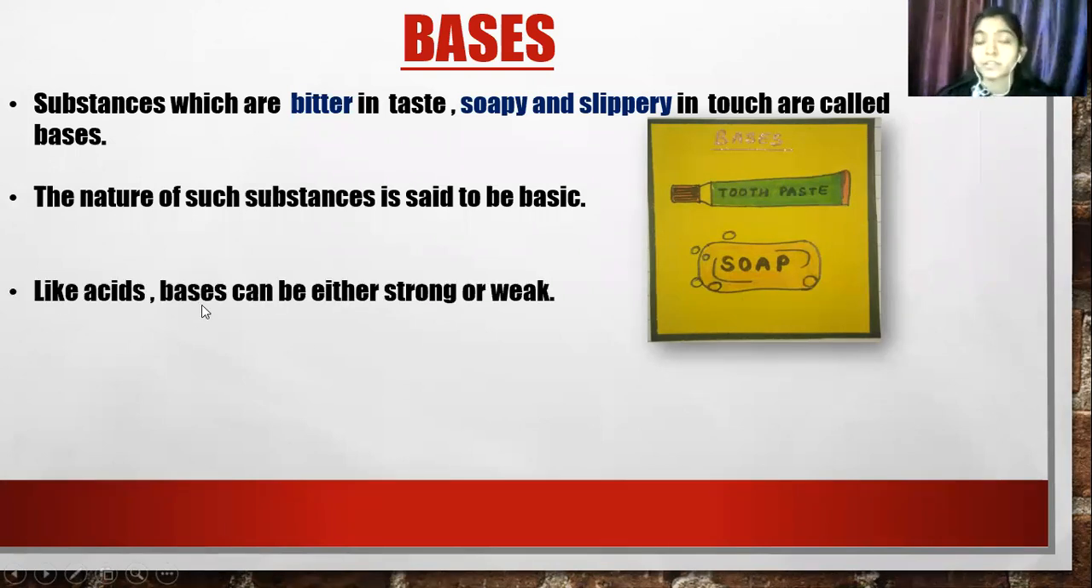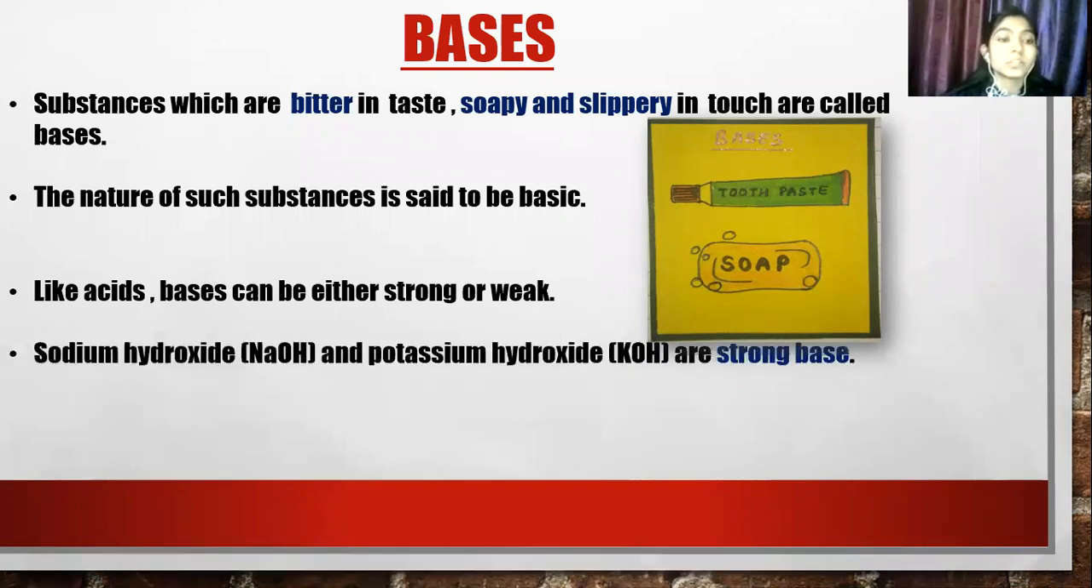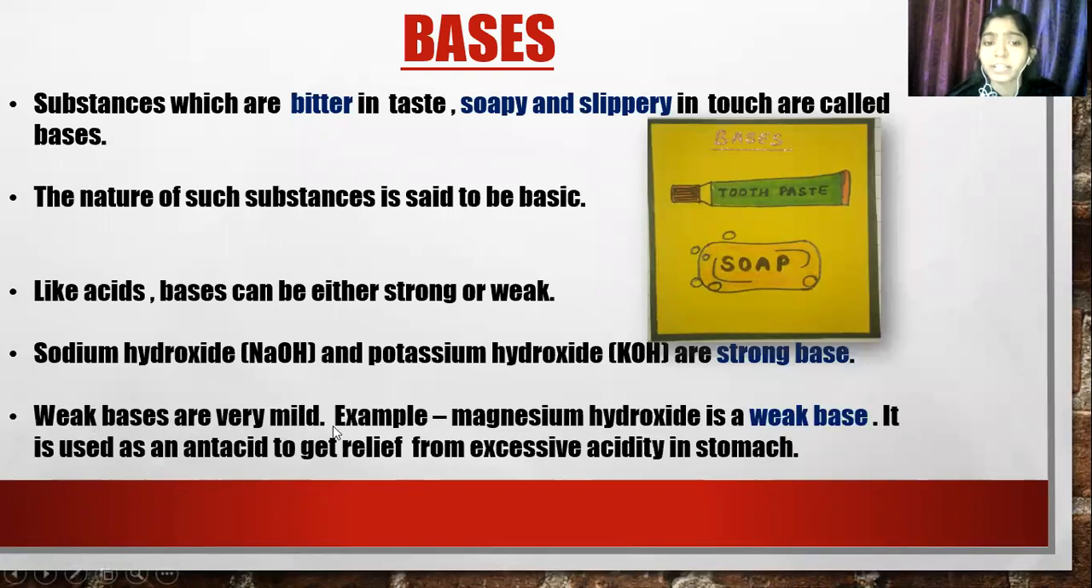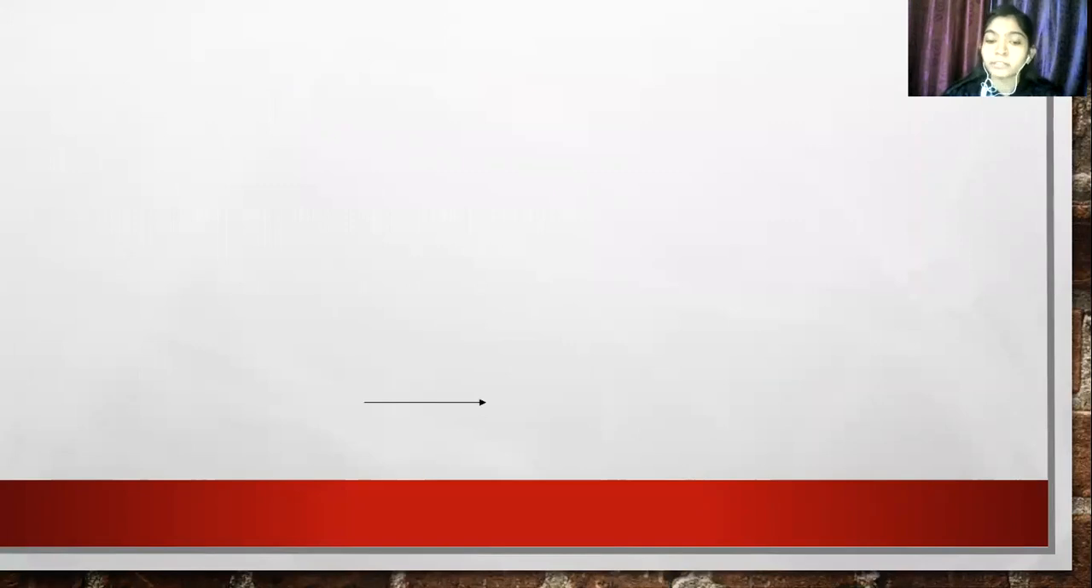Just like I told you, acids are strong and weak, similarly bases are also strong and weak. Sodium hydroxide, formula NaOH, and potassium hydroxide, KOH, are strong bases. And weak bases are very mild. For example, magnesium hydroxide is a weak base. It is used as an antacid to get relief from excessive acidity in the stomach. Sometimes when we eat and drink so much, acidity occurs. So for this, magnesium hydroxide is used because it is an antacid. Clear?